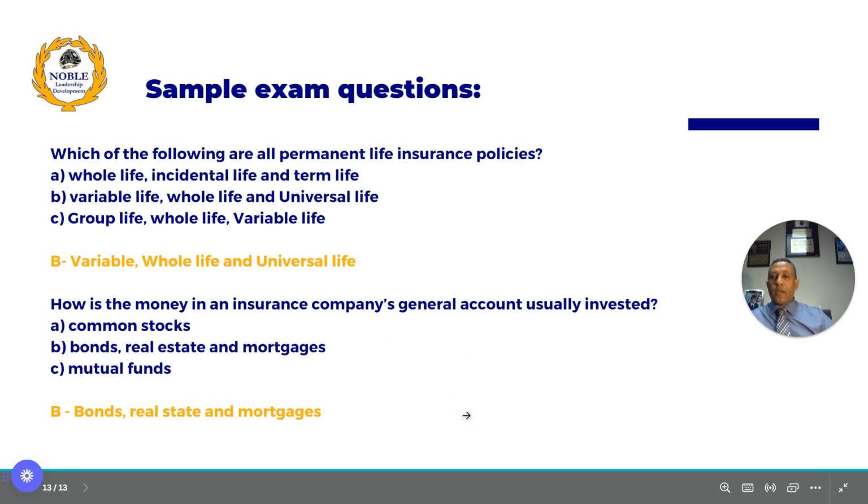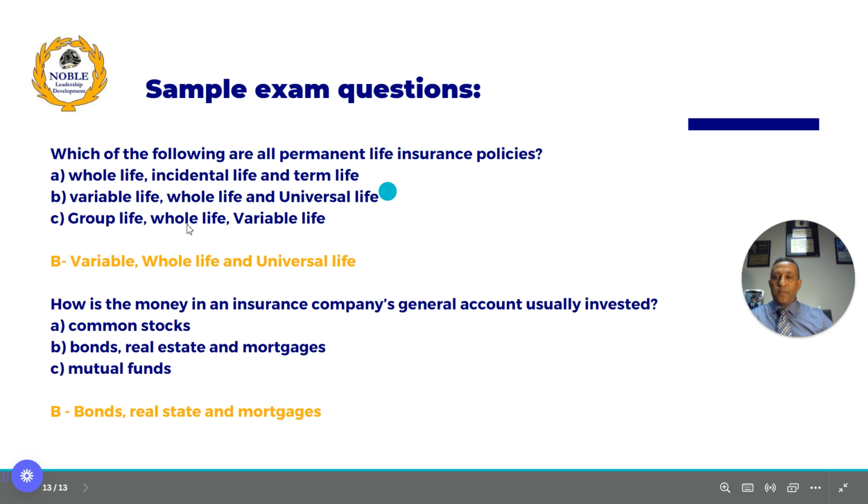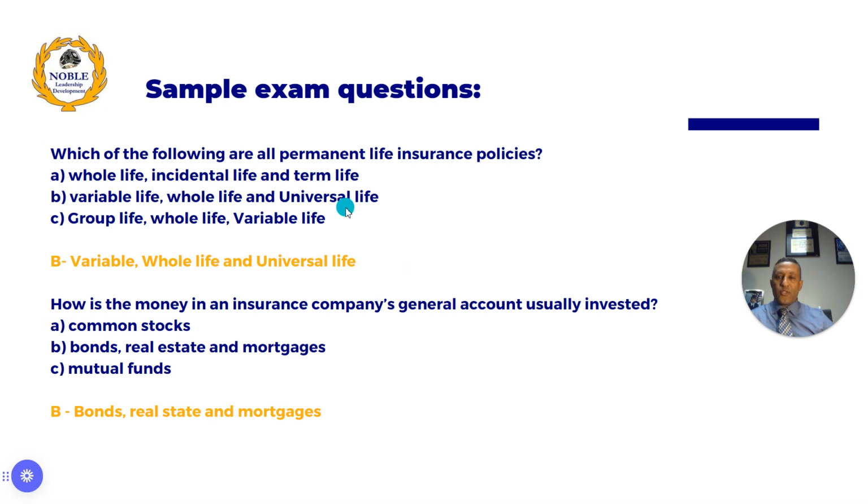All right. Which of the following are all permanent life insurance policies? A whole life, incidental life, term; B variable life, whole life, universal life; C a group life, whole life, and variable life. In the previous recording, we saw that a term life insurance doesn't have a cash value, so it's not permanent.